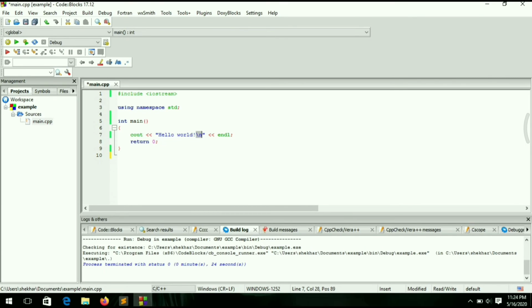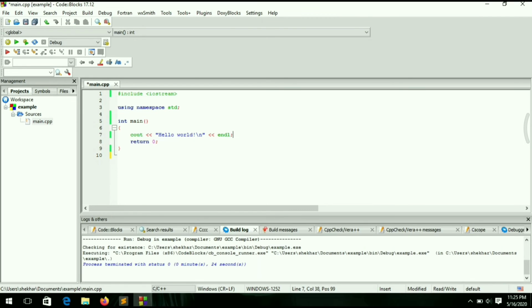Now what is this new line? See this one, slash n, this is a new line. It will throw the cursor to the next line, which means after printing Hello World the cursor will be on the new line. So this \n and this endl are both used to go to the next line.